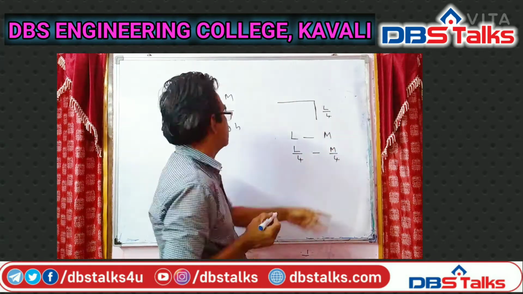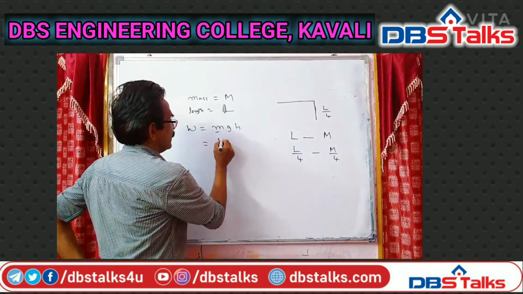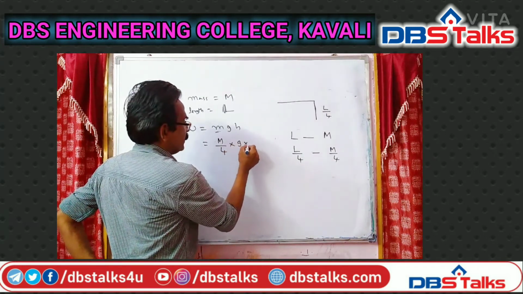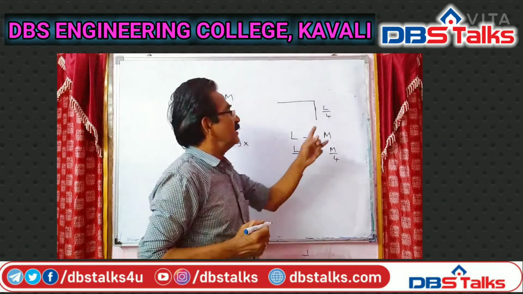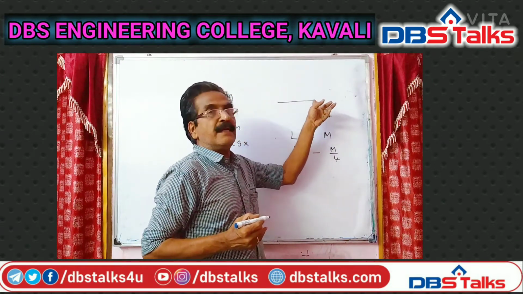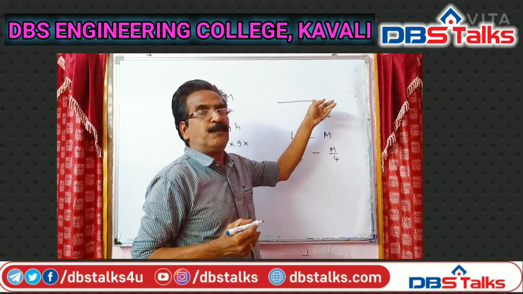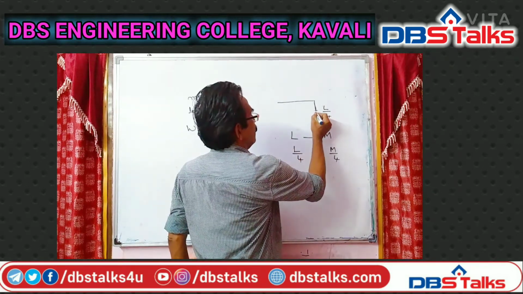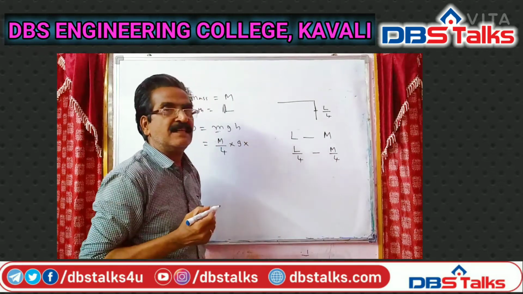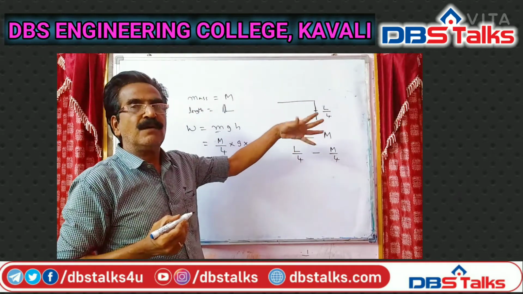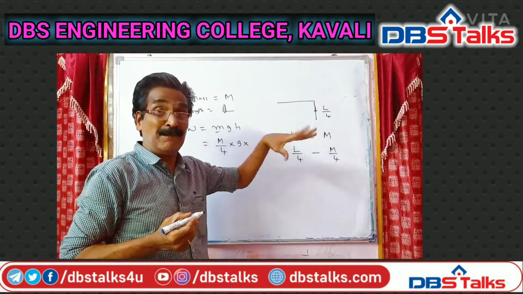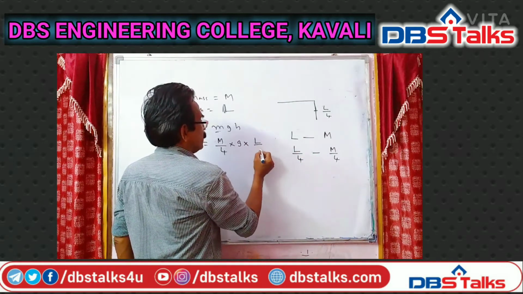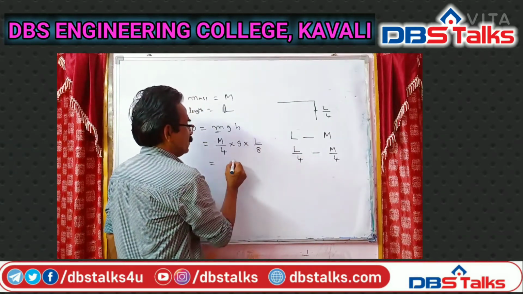So our work done formula, you know, is mgh. Now we have to find mgh. What is M, what is G, and what is H? The mass of this length is M by 4, into G, into H.